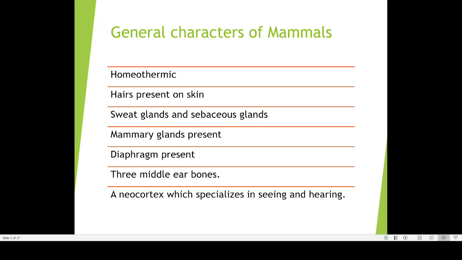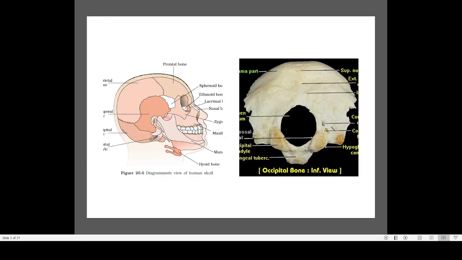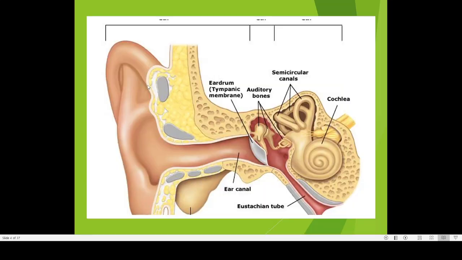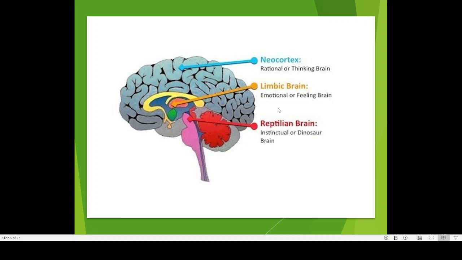Then a neocortex, which specializes in seeing and hearing. Our brain has a region called the neocortex. Neocortex means the outer region of the brain, known by the name cortex. This is the skull of the brain. If you take the outer region of the brain, we call it the neocortex. Mainly our intelligence and our thinking process are going on in the upper, superficial surface of the brain. That region is known as the neocortex, and the neocortex is primarily responsible for our reasoning, thinking and logical processing,